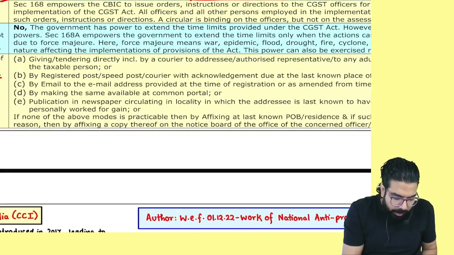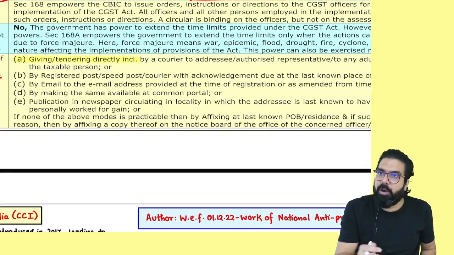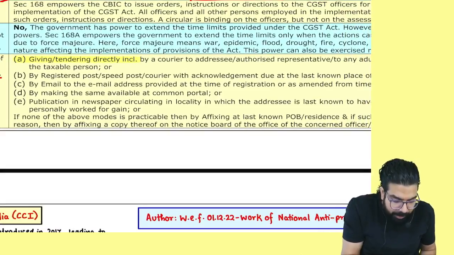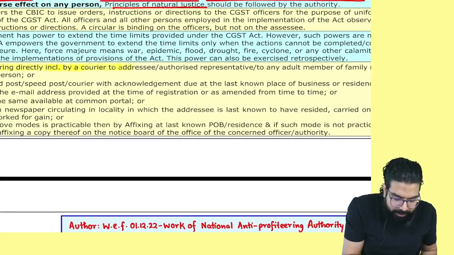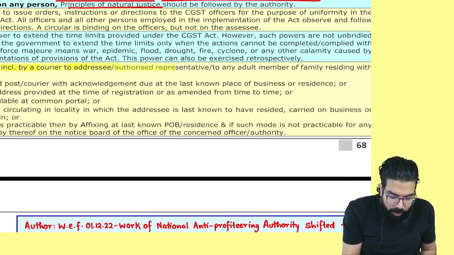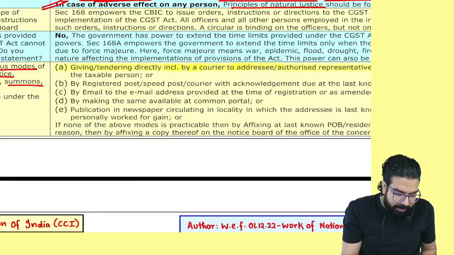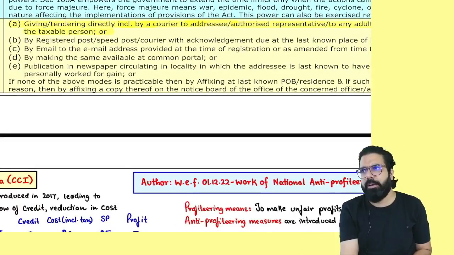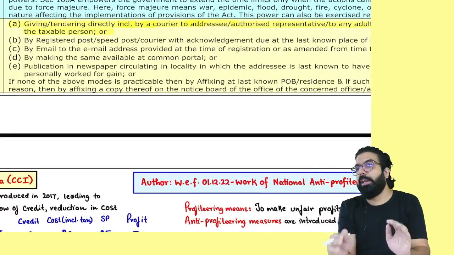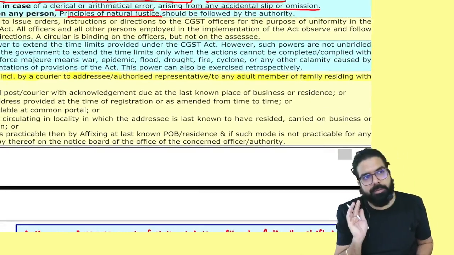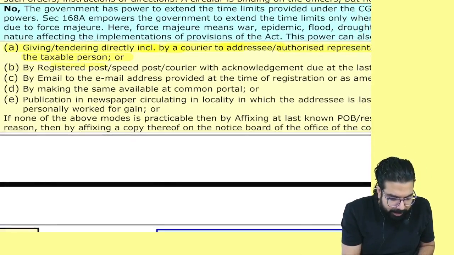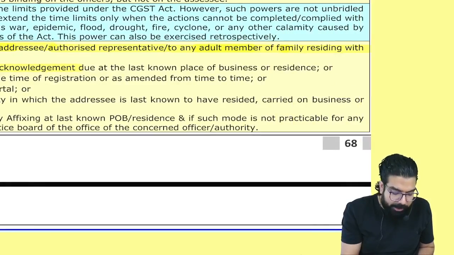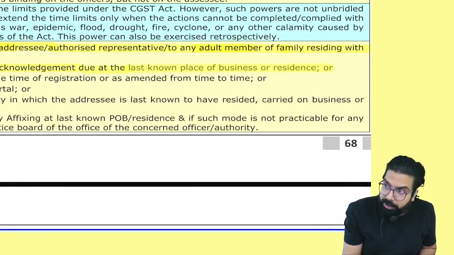Number 1, giving directly. The officer gave it to you directly, including by a courier to the addressee. They can courier it to you, or they can courier it to the authorized representative, or to any adult member of the family residing with the taxable person. They will not send it to my kid. My kid will make an aeroplane and throw it. So they're telling they will send it to whom? Everyone. Adult member of the family. Then by registered post, they can send it to you, speed post or courier with acknowledgement due at the last known place of business or residence.